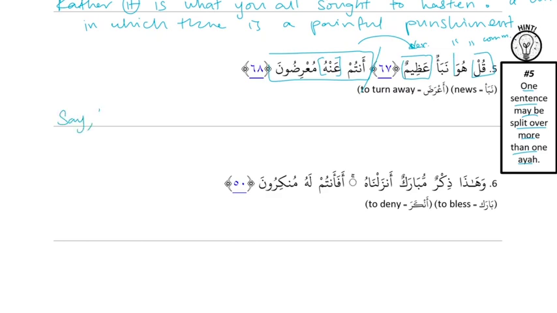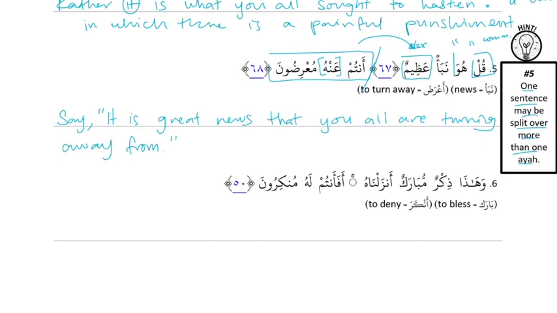Say: it is great news which, or that, you all are turning away from. And we're not going to translate the hu because it's an awkward pronoun. We won't say "turning away from it." Or can we say "great news from which you are turning away"? Yeah, you could say that.